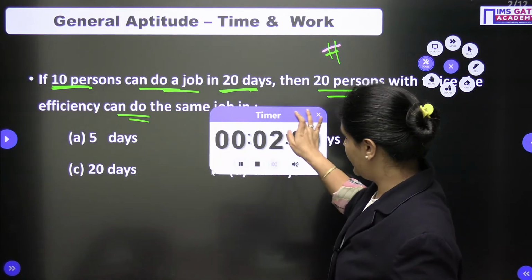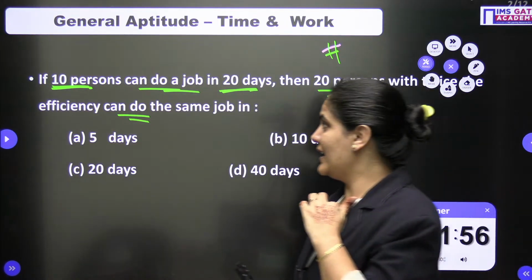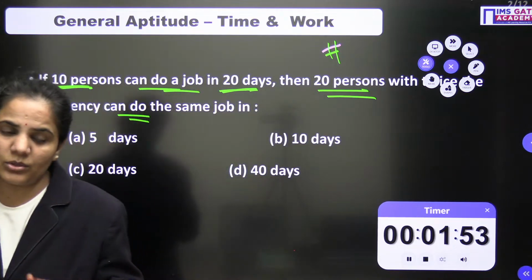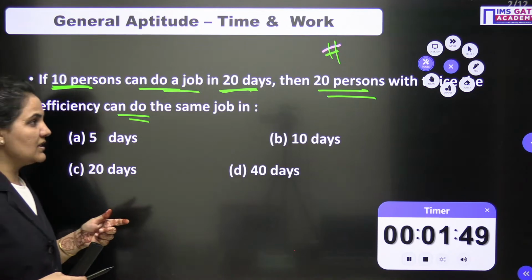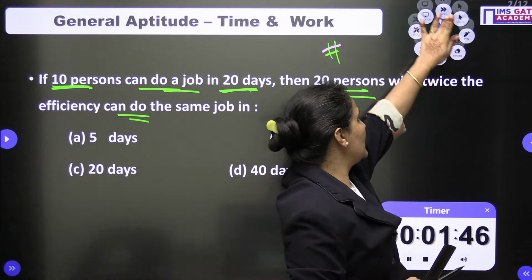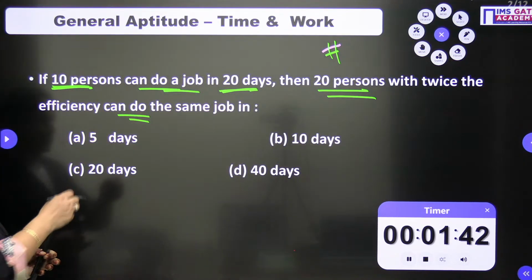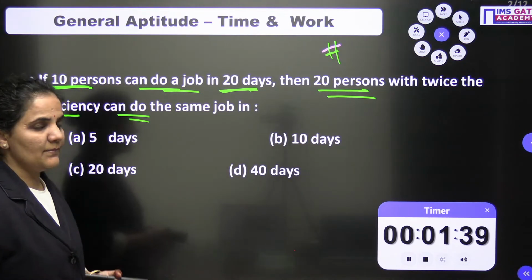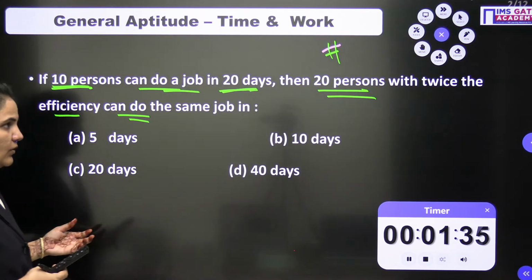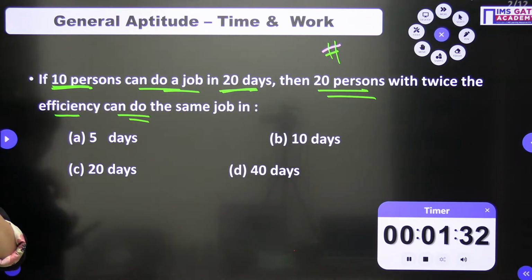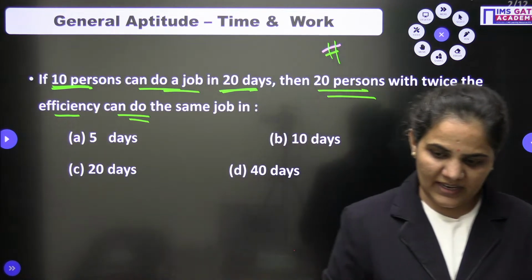First of all, you need to read the question and then approach it. 10 persons can do a job in 20 days, then 20 persons with twice the efficiency. So here we need to first have the relation between the efficiency and the number of persons. So try, everyone.